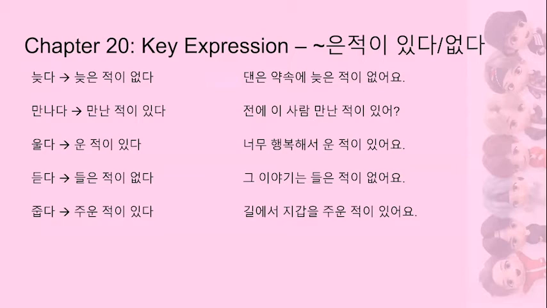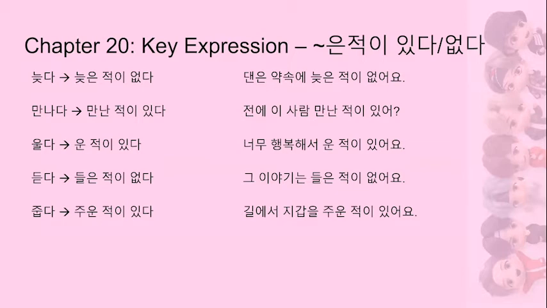Next, we have 듣다 for the ㄷ irregular verb. Take off 다. The ㄷ changes to ㄹ. So because that now ends in a consonant, we're going to add 은 and then 적이 있다 or 적이 없다. So we end up with 들은 적이 없다. The example sentence, 그 이야기는 들은 적이 없어요, which means I've never heard that story before.